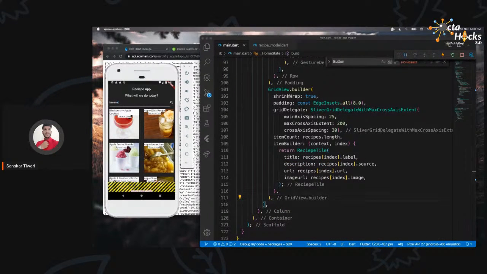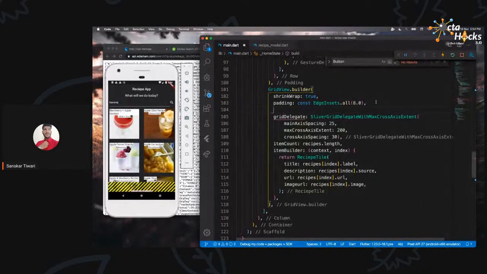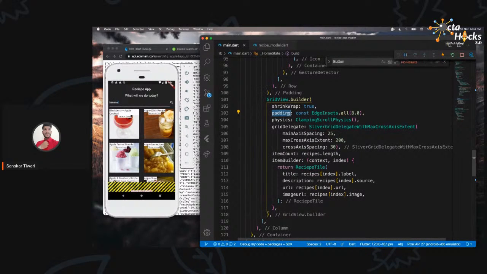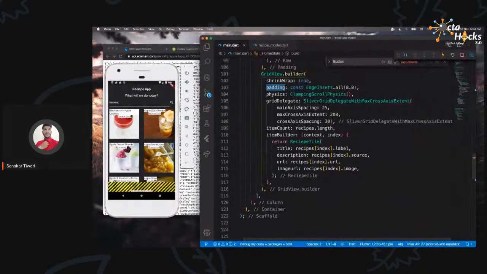Okay, now we want this to scroll, but it's not scrolling. So we have provided a scroll. Just a second. Clamping scroll fixes. Now some things are there which we just make this work. Okay, so I guess this sliver grid is fine. Then we have this padding. It's fine to have that. Children are there. We are using the item builder.